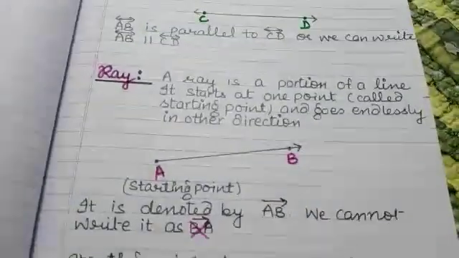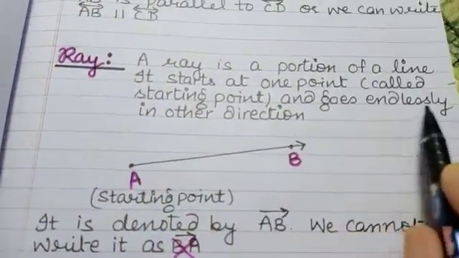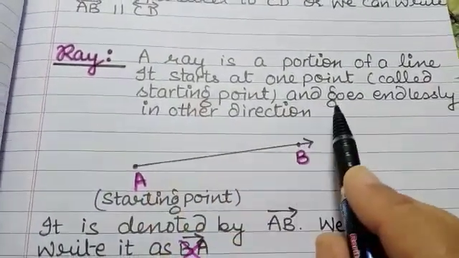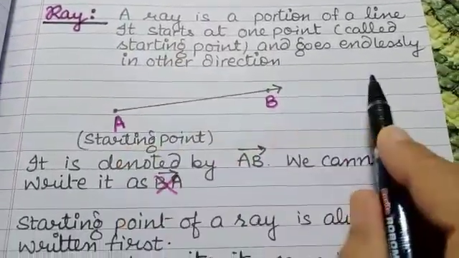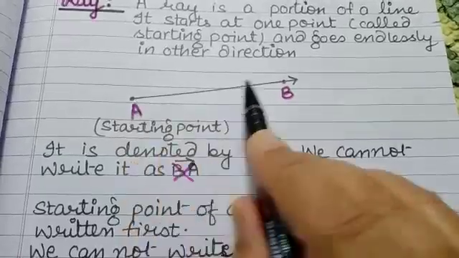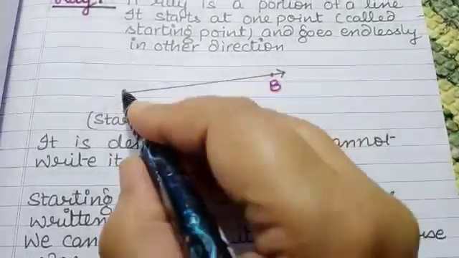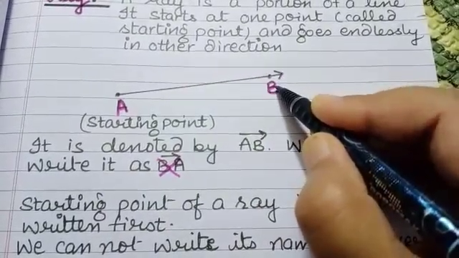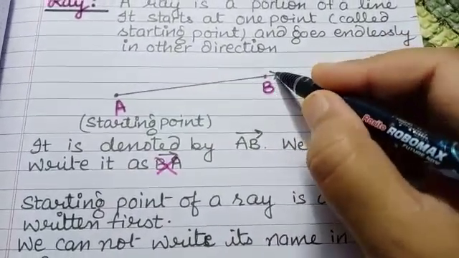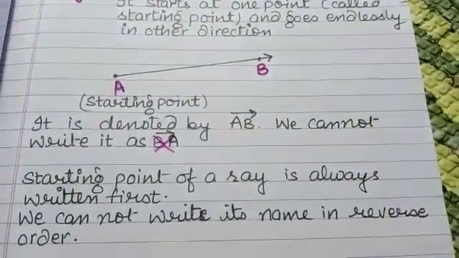Next is a ray. A ray is a portion of a line. It starts at one point called the starting point and goes endlessly in the other direction. Here I have drawn a ray. This is the fixed endpoint and it can extend in the other direction endlessly. That's why on the other side I have kept an arrow.